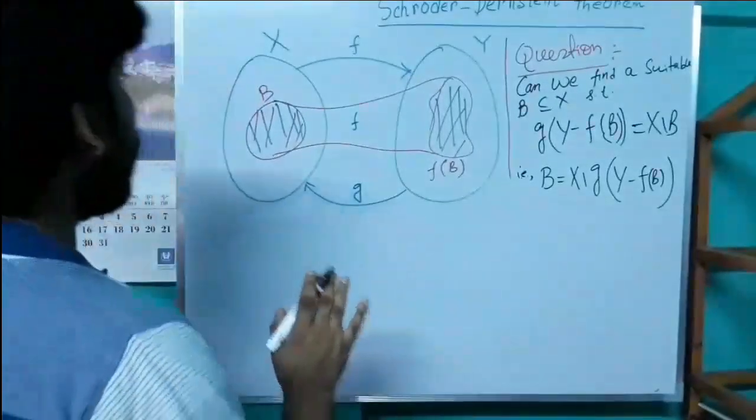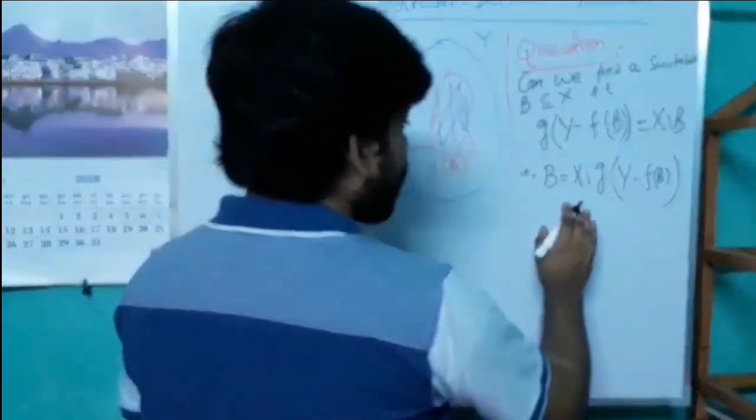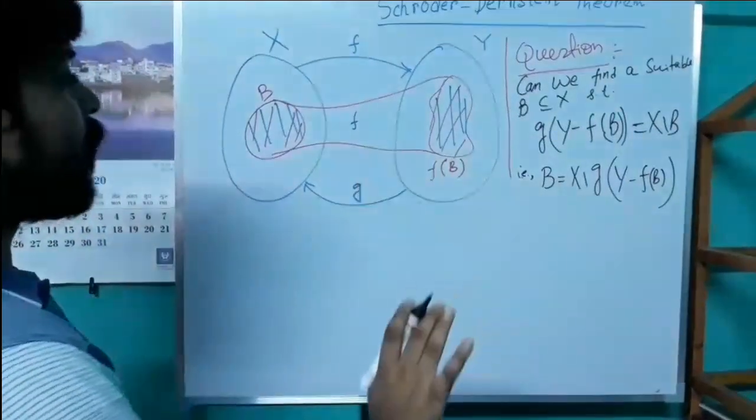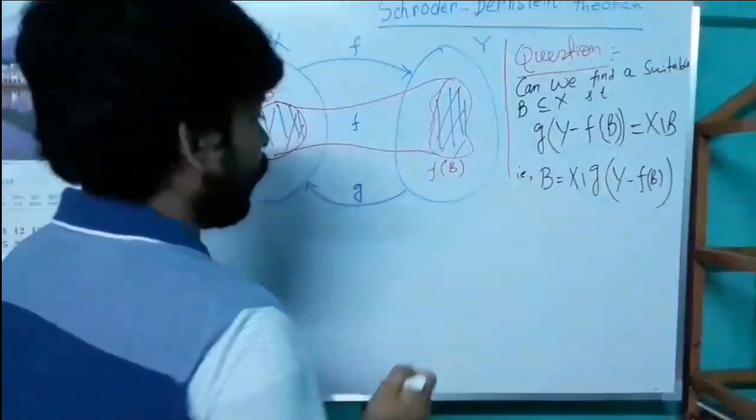If we can find such a B, then our proof of the Schroeder-Bernstein theorem is done. So now we try to find such a B.